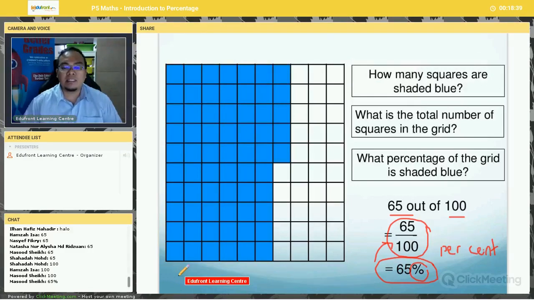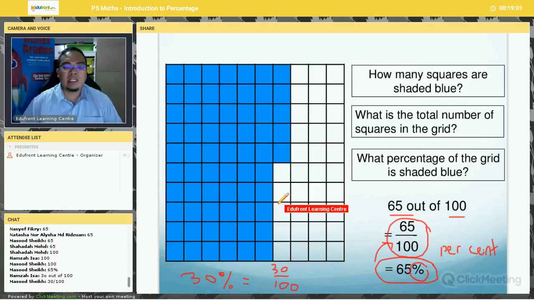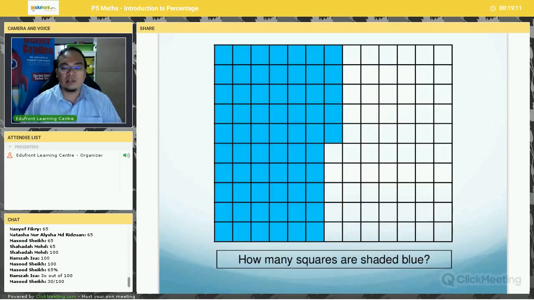Likewise, say the percentage is 30%. So what does 30% mean? 30% is equal to 30 over 100, because 30% means 30 over 100. All right. Okay, very good. Now let's move on.